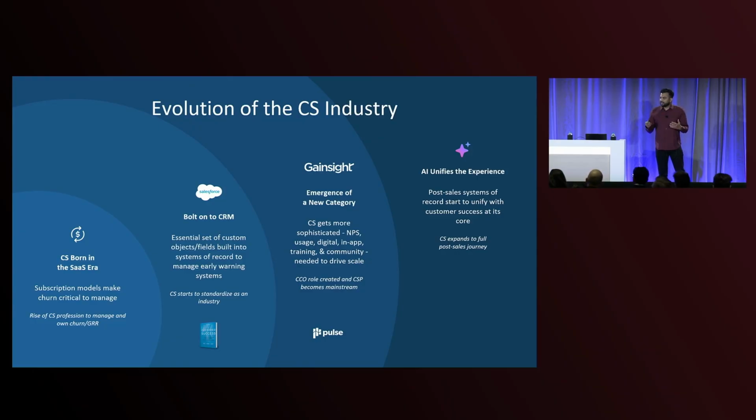Over time, this grew, and we added and started tracking a bunch of metrics like NPS scores, health scores, GRR, NRR, and a new software category was born called Customer Success Management Platforms, CSPs for short. A new role was created as well, called the Chief Customer Officer. This was a C-suite role, CCO for short, and Gainsight is the leading provider of customer success management platform software.